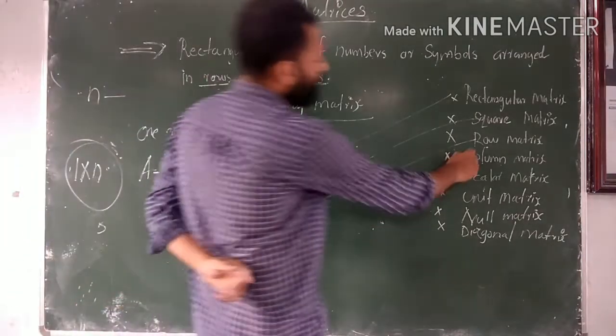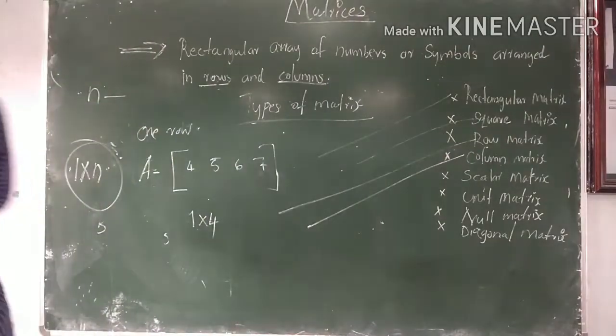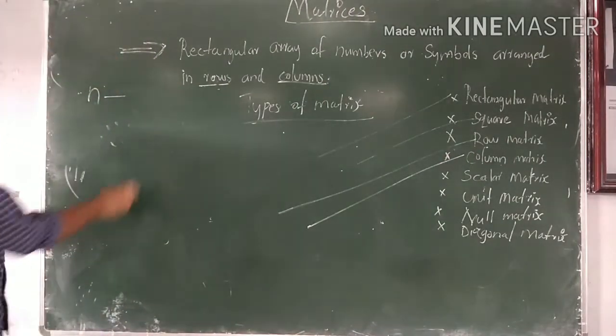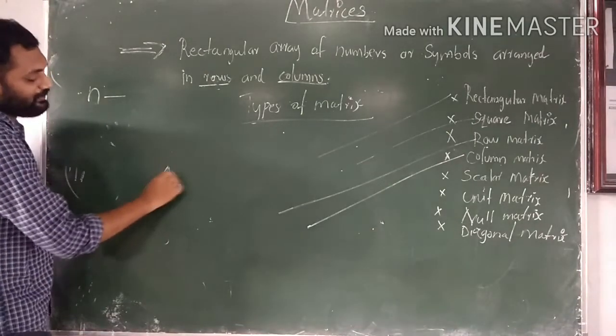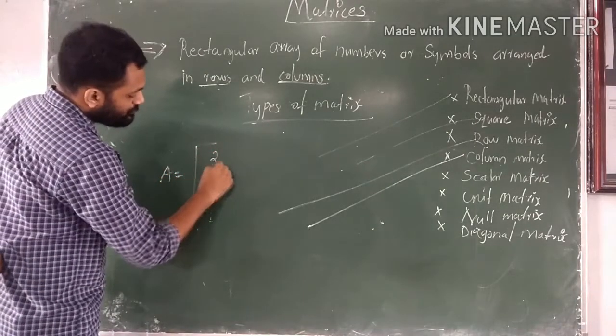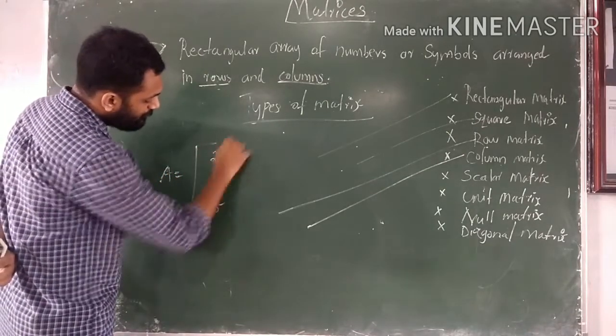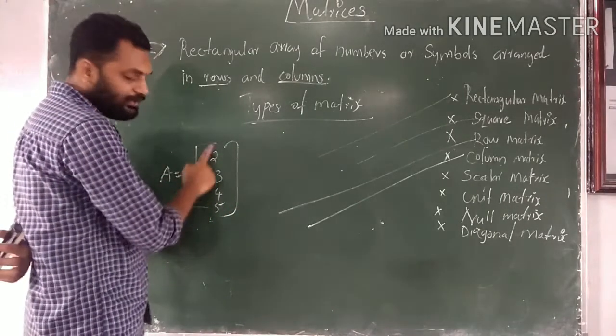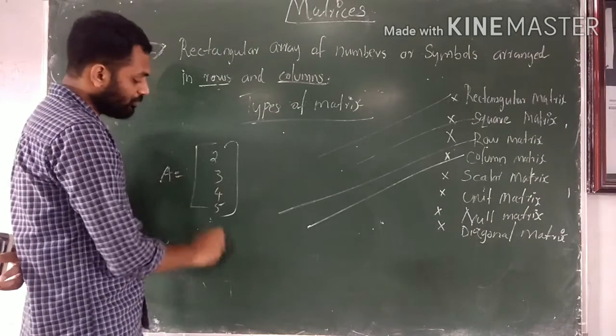Then in the case of a column matrix, for example, A is equal to the matrix 2, 3, 4, 5. Here we can see that there is only one column and 4 rows.